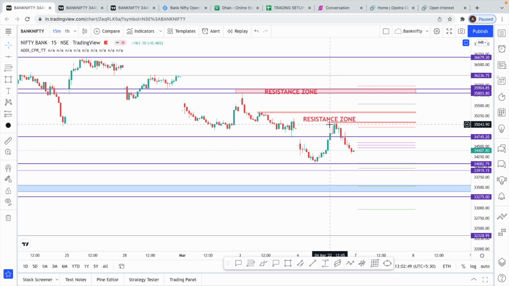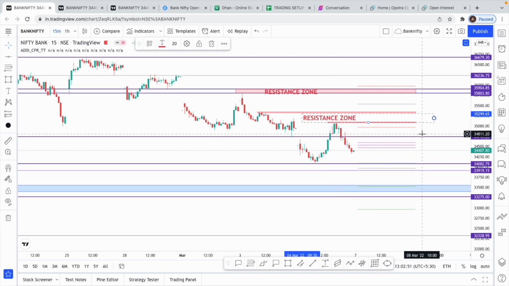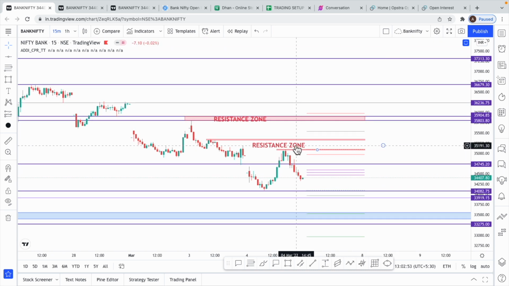Now this is just a possibility if we break this. From this point itself on Friday we got a bounce, but the bounce did not sustain. So we are going to keep this as a resistance zone, where in case we go up, we might face resistance at the previous day high. Even if that breaks, then probably at 35,300 or so, we might face resistance. And if we continue to go up, the next resistance is only at this level of 35,700.